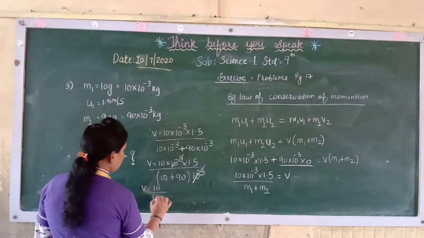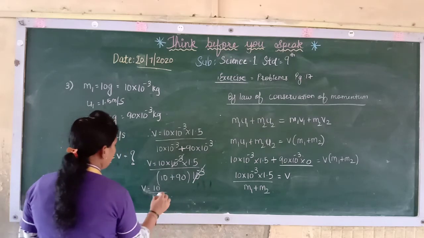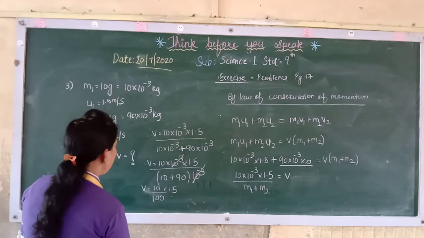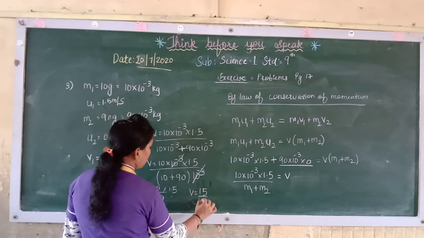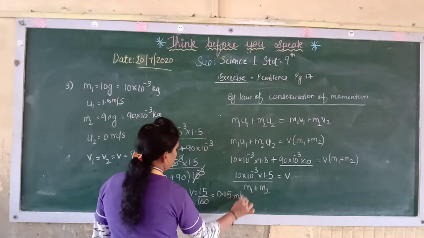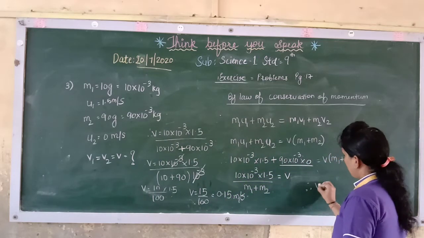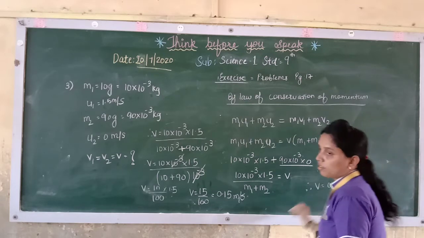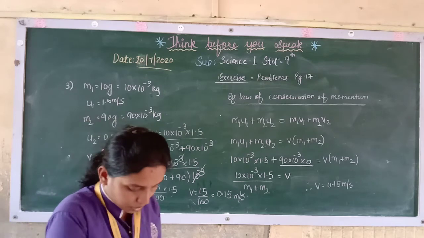So v is 10 upon 100 into 1.5. If you do the multiplication here, you will get 15 upon 100. So 15 upon 100 is 0.15 meter per second. So therefore the velocity is 0.15 meter per second.